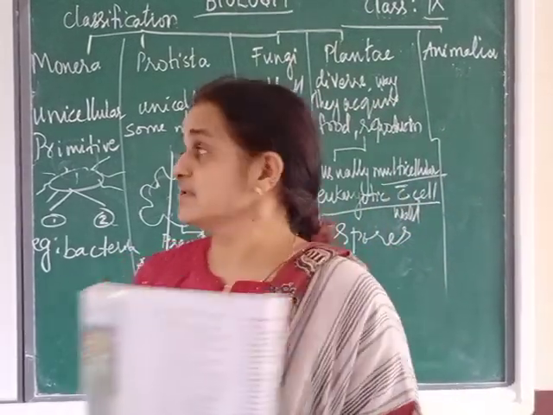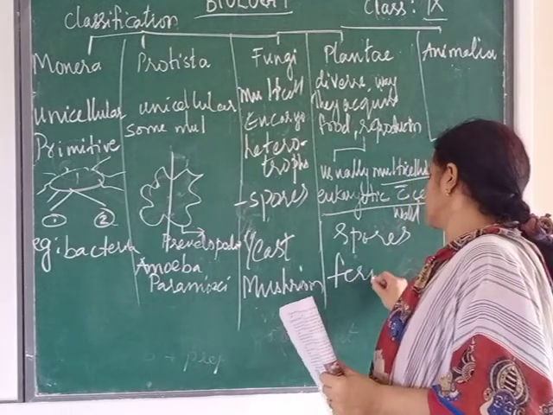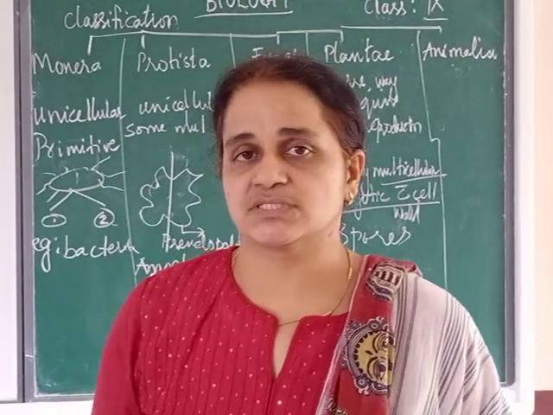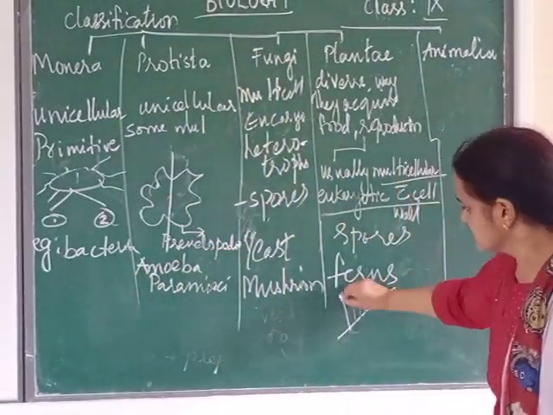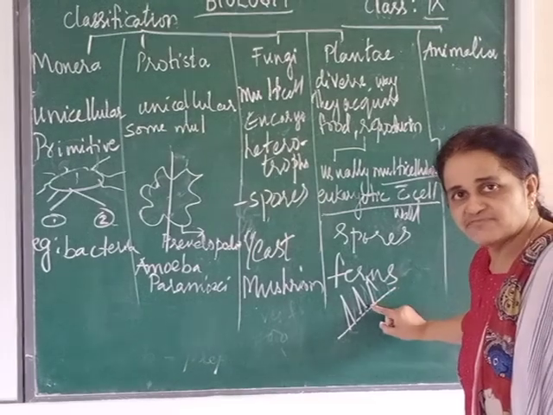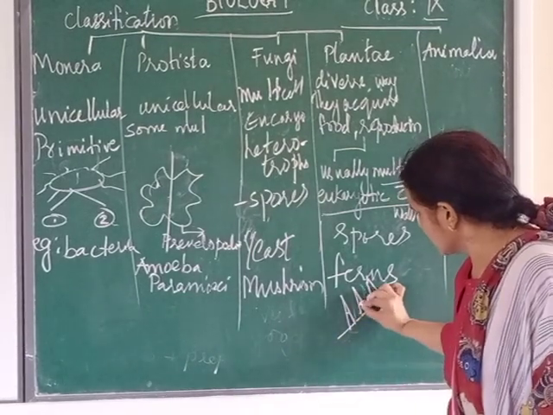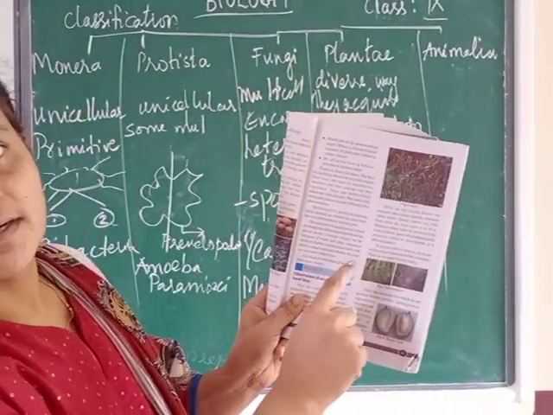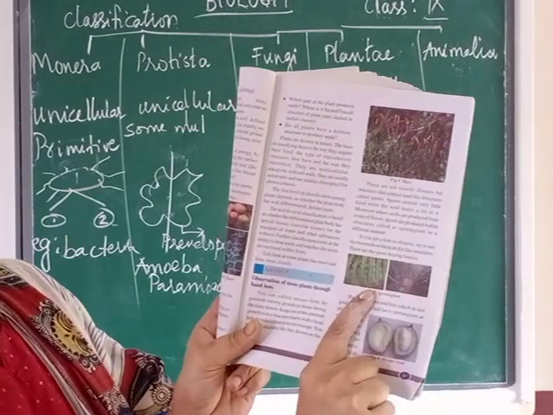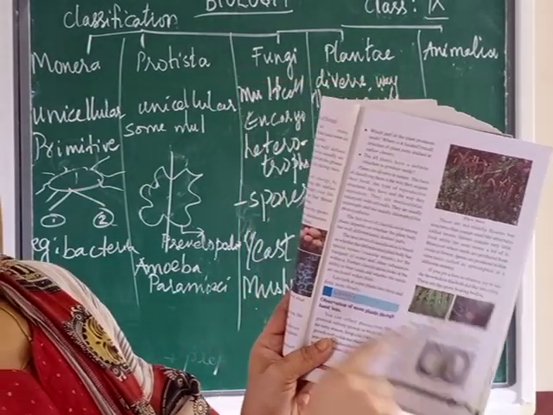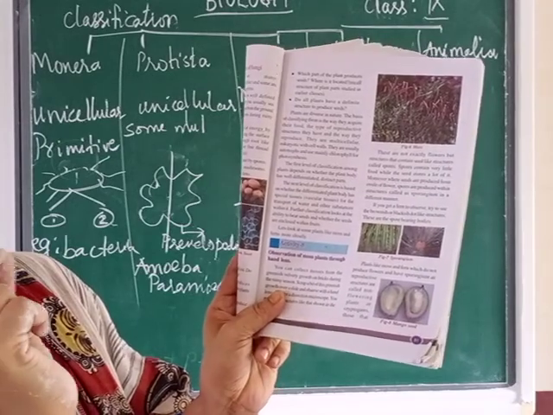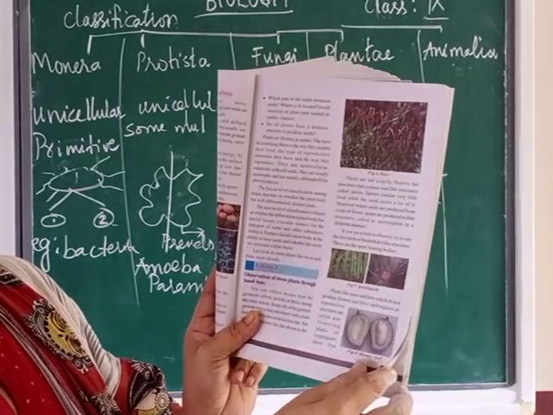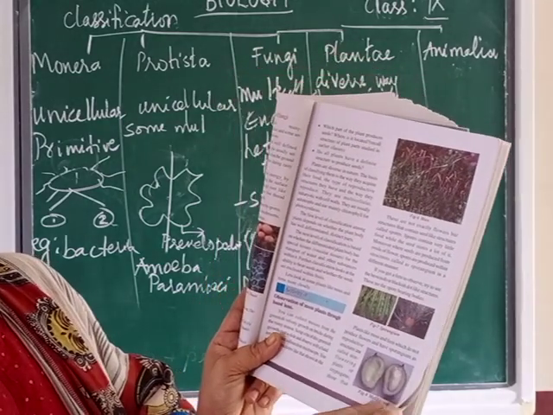Then we have one more example, that is of ferns. Ferns also reproduce with the help of the spores. Fern means it's a plant where the leaf at the back has some dark spots. If you look at page number 61, figure 7, they have shown the diagram of fern. Here you can see that the leaf has some brownish structures. That brownish structure is nothing but sporangium. And in this sporangium, the reproductive units, that is spores, are produced.